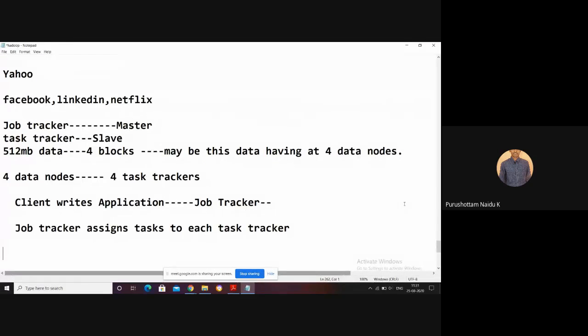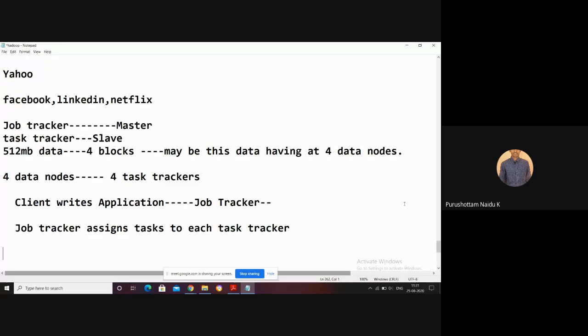Again, those results may be intermediate results or the final results. Those intermediate results are stored into the HDFS, and are processed again by the task tracker, and can again be stored into the HDFS. That is, we are discussing the Hadoop cluster.